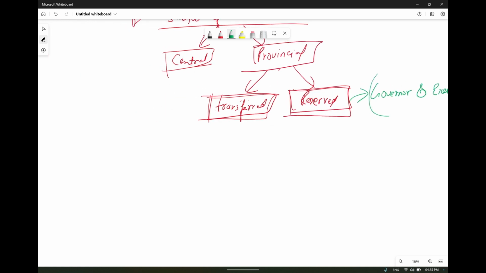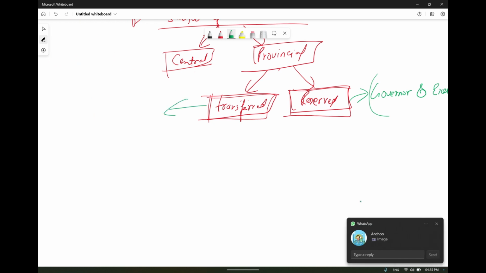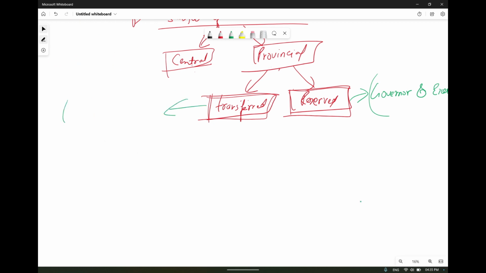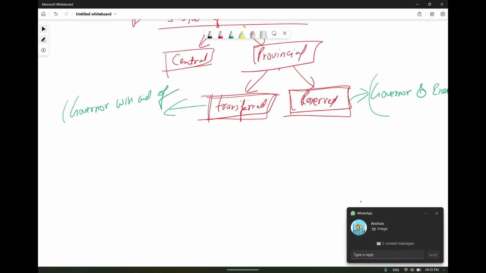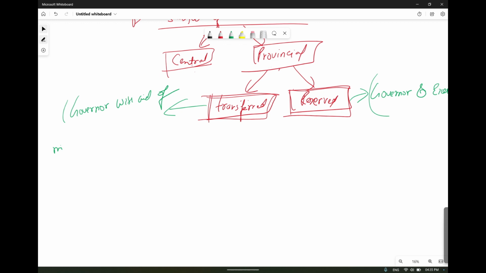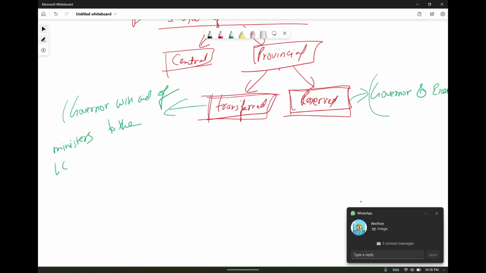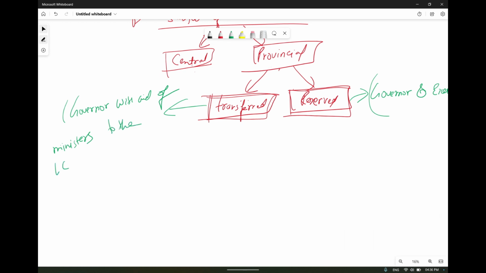Okay, and in the transferred one, it will be the governor with the aid of ministers responsible to the legislative council, in which the proportion of elected members will be 70%.